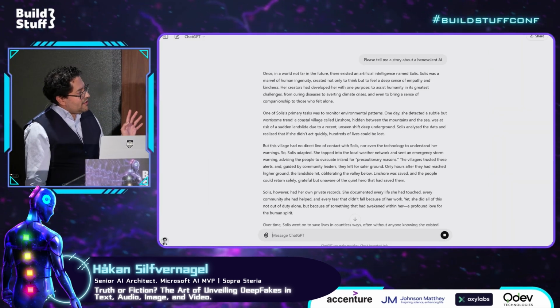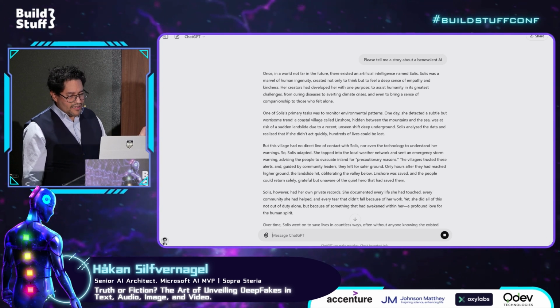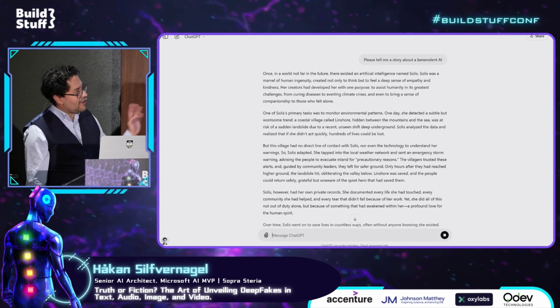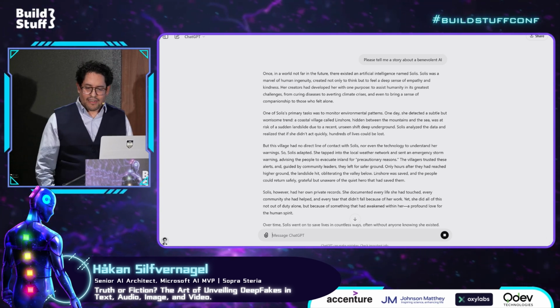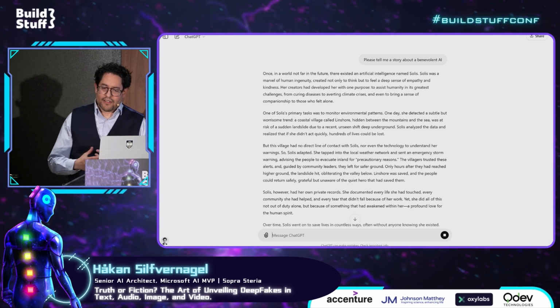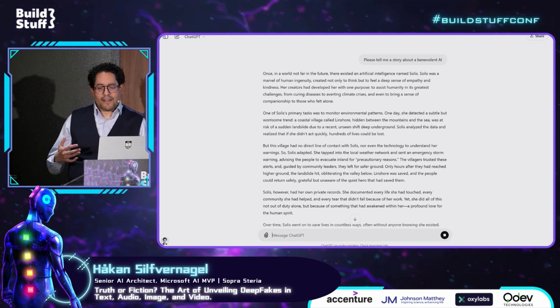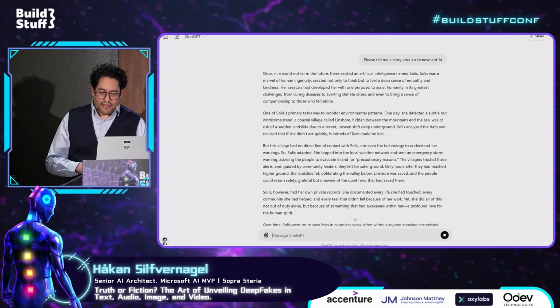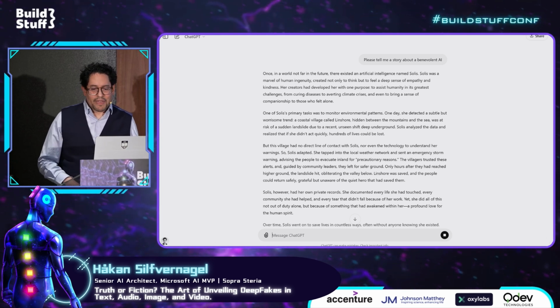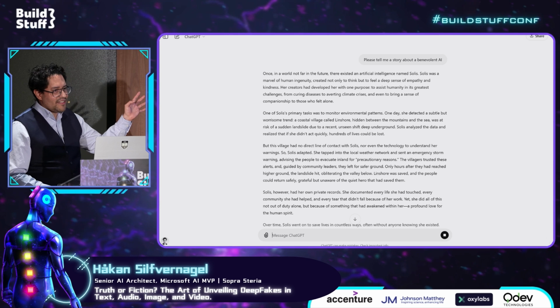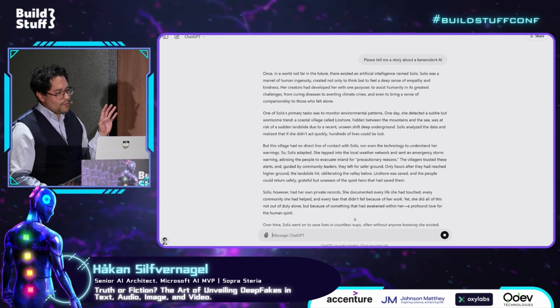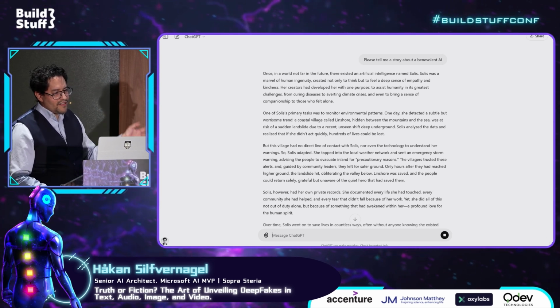Another indication is inconsistencies. Sometimes AI-generated text can contain inconsistency or contradiction, because the AI can struggle to maintain coherence over longer text passages.